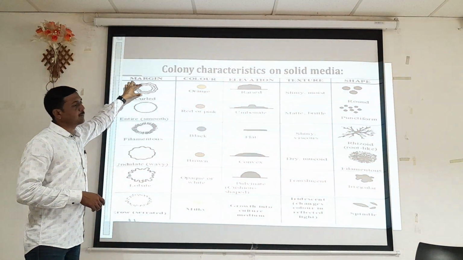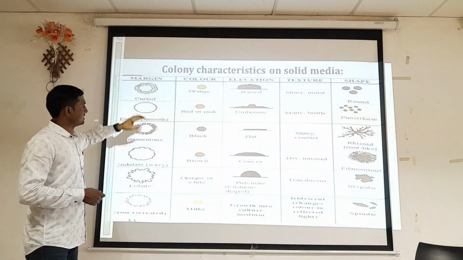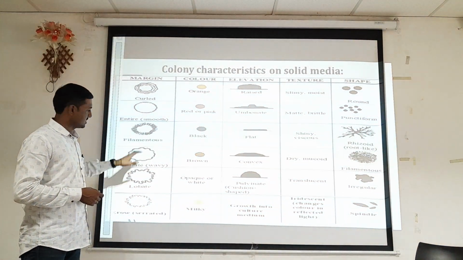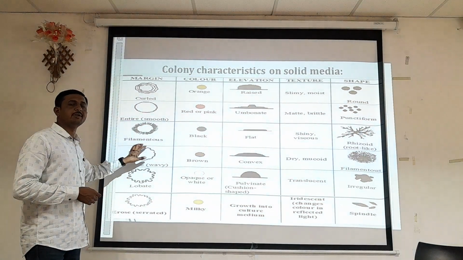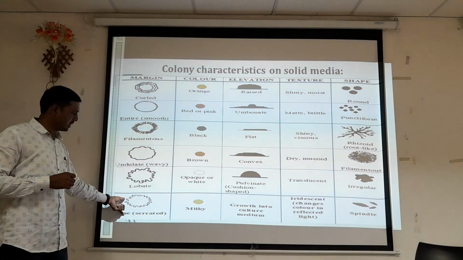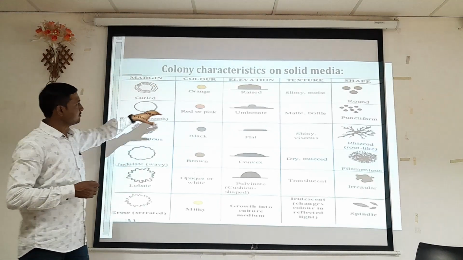If we observe this type of colony margin, we can say it is a curved margin. If we observe this, we can say entire margin. It is a filamentous margin. It is an undulate or wavy type of margin. It is a lobate margin. It is an erose or serrated type of margin of that particular bacterial colony.